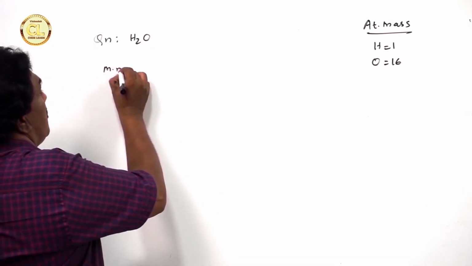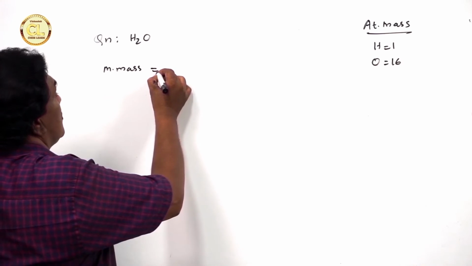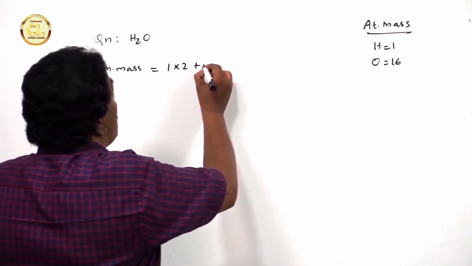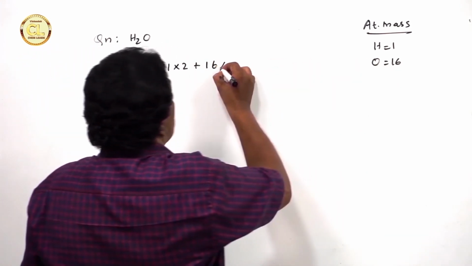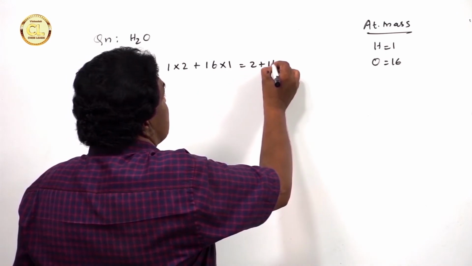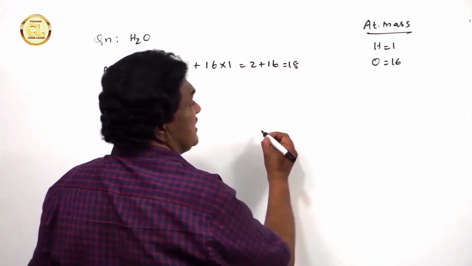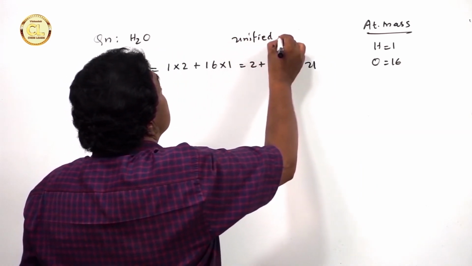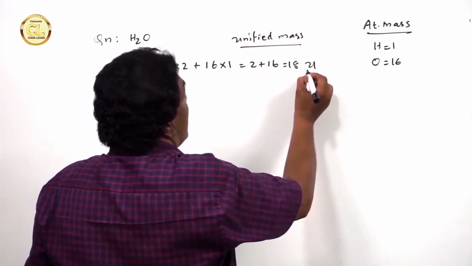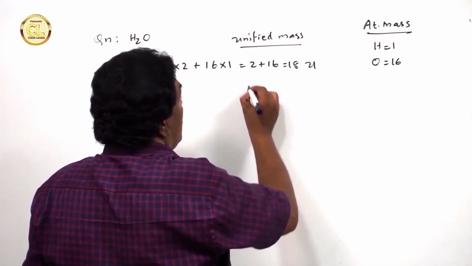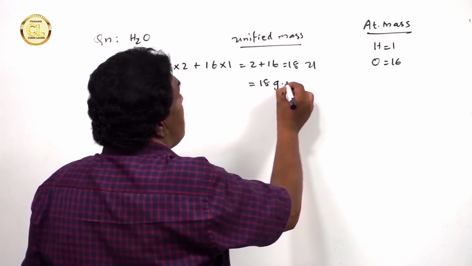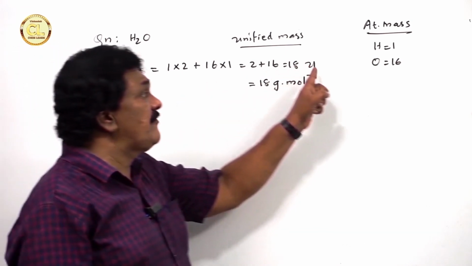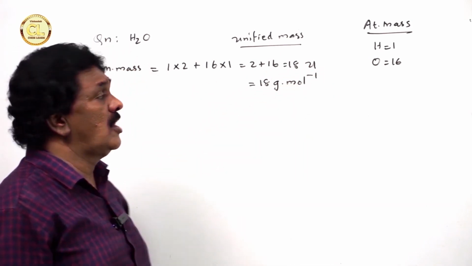The molecular mass of water is equal to: there are 2 hydrogen atoms, so 1 into 2, plus there is only 1 oxygen atom, so atomic mass 16 into 1, which is 2 plus 16, equal to 18. The unit is unified mass, abbreviated as U, or it is equal to 18 gram per mole. So the unit of molecular mass is either unified mass or gram per mole. Both are correct.